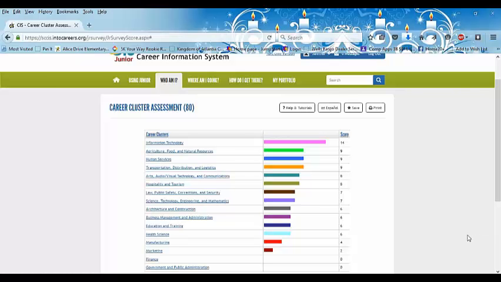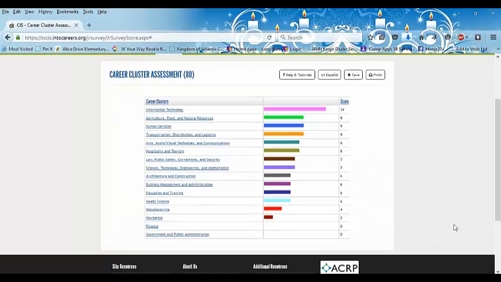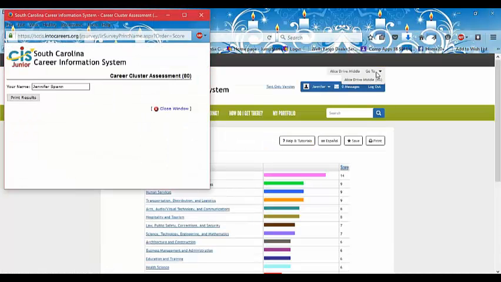Alright, when you get to this point, after you've taken your 80 question career cluster assessment, you will need to save this screen so that you can give it to your counselor. The easiest way to do it is to save it to your computer and then add it to your Google Classroom account on the assignment that this is on. So you're going to click on print. You're not really printing it.